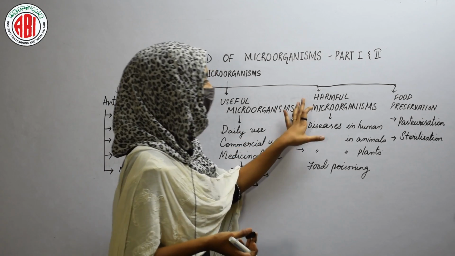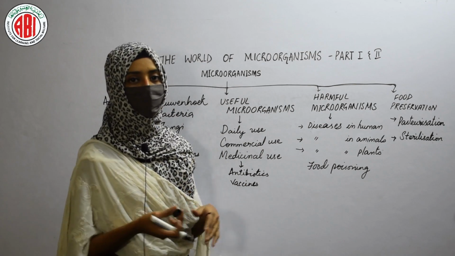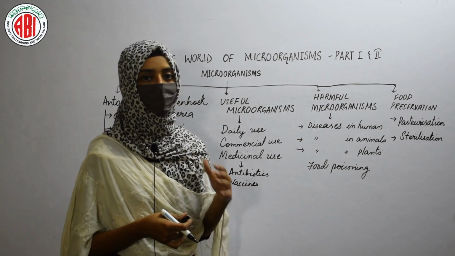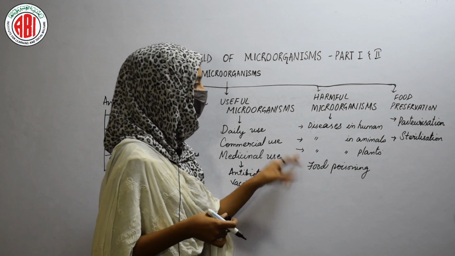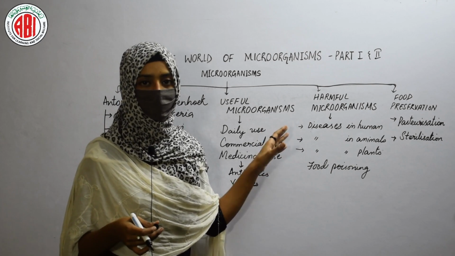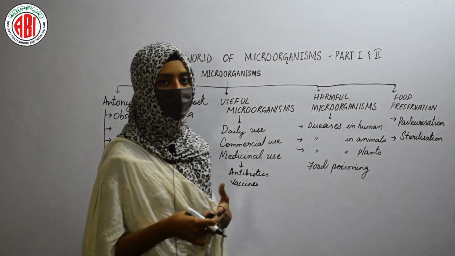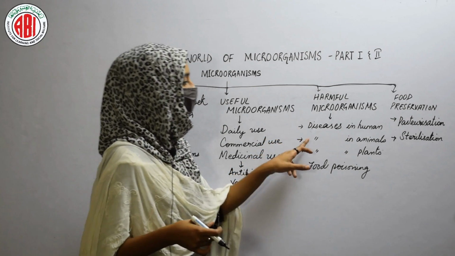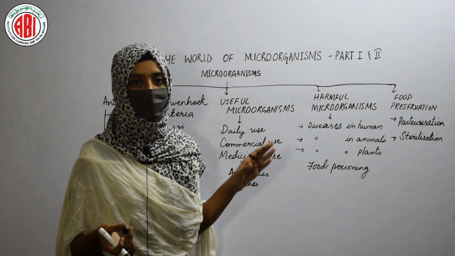Let us talk about the harmful microorganisms. There are many diseases that can be caused by the different kinds of microorganisms in humans, in animals, as well as in plants. Certain diseases like typhoid, tuberculosis, dengue, malaria are diseases caused by different kinds of microorganisms in the human body. And even in animals, we can see diseases like anthrax and rabies.